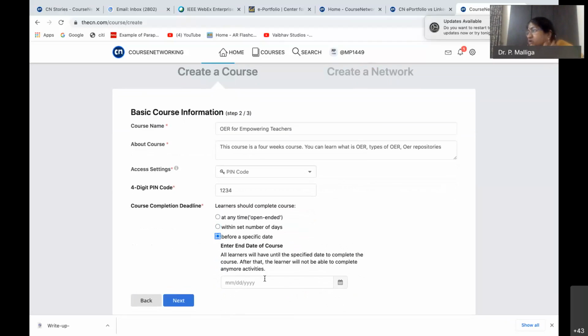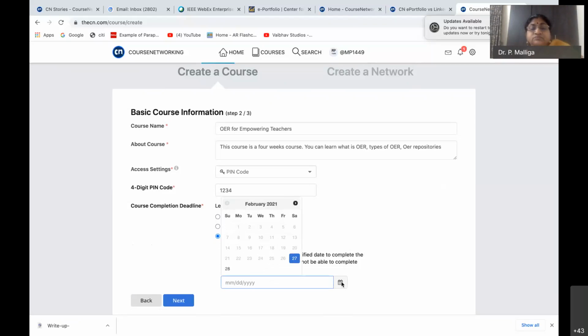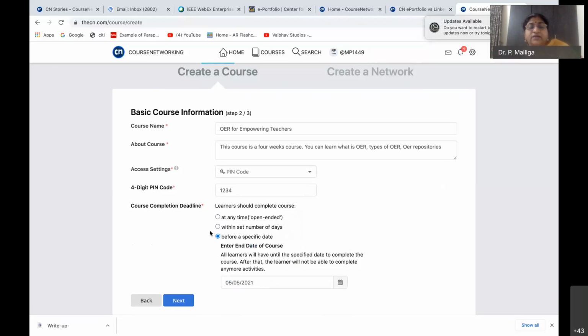All types of options are available. So let us say before a date. Even if it is a 4-week course, they can do it any 4 weeks, before May, something like that I'm giving. So before this date, they can complete it.